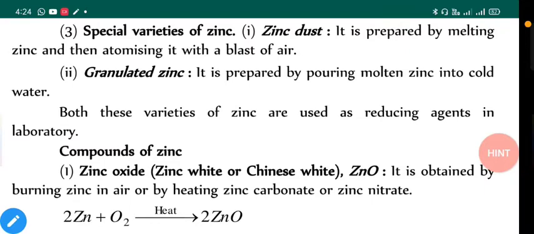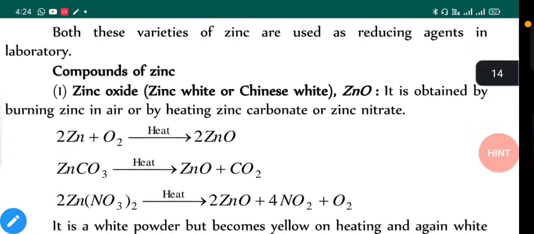And as we know, zinc is a very reactive metal. So as we increase the surface area, more and more reactivity will be obtained and faster reaction can be achieved. In granulated form, it is comparatively smaller pieces of zinc, and in dust form, it is an even more finely divided form of zinc, so it will be very reactive and it will give us a quick reaction.